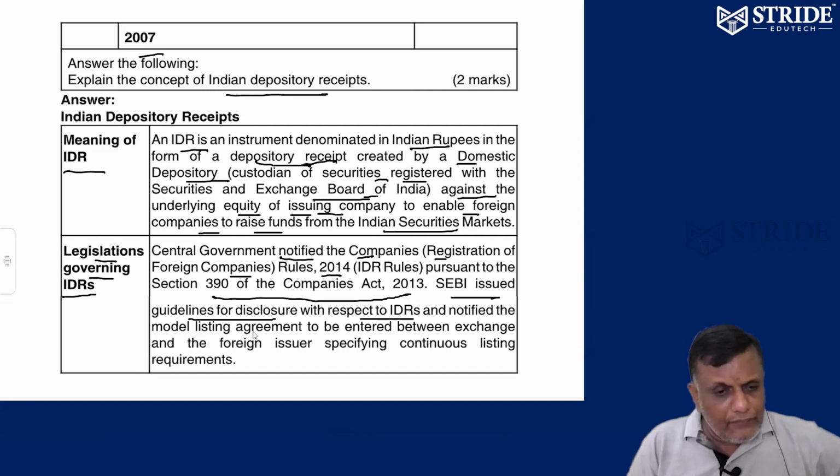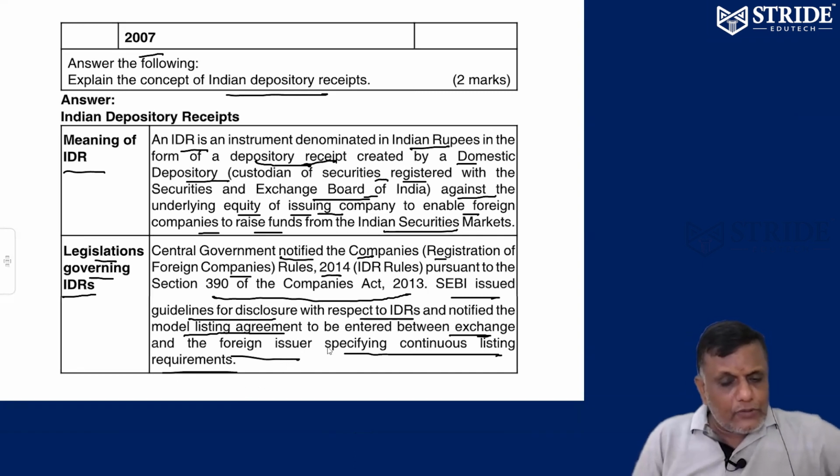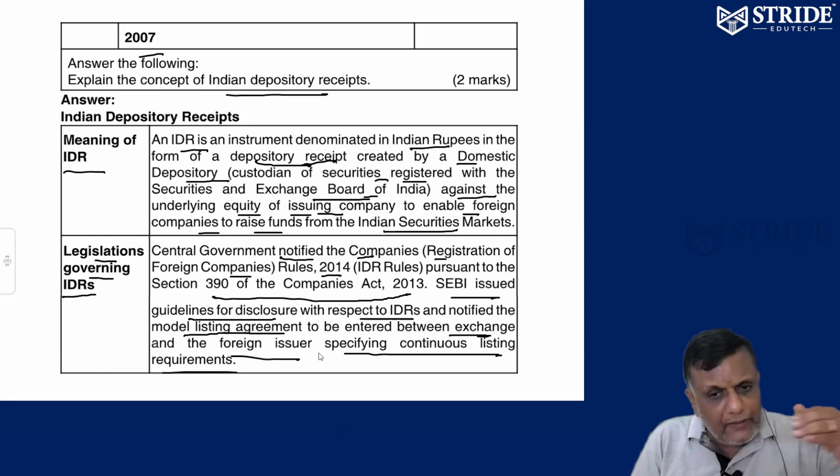They also notified a model listing agreement, entered into between the exchange and the foreign issuer, specifying the continuous listing requirements they have to fulfill. That's it. So there are a lot of laws required to create IDR. In simple layman language, SEBI guidelines and company rules have to be followed. So foreign companies coming to India to raise funds in the Indian stock market through the depository route, in rupee denominated form, that issue is called IDR. That's it.